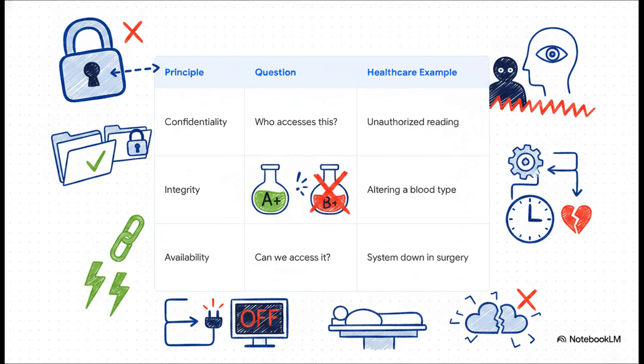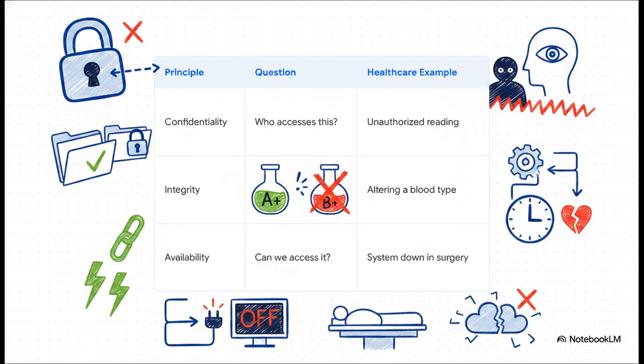Okay, let's jump to Section 4, the CIA triad, which is our core security framework. Let's break down the 3 pillars of cybersecurity and apply them directly to the hospital floor. First up, confidentiality. The core question here is, who should access this? If an authorized nurse views a patient's HIV status, that's care. If an unauthorized stranger views it, well, confidentiality is breached.